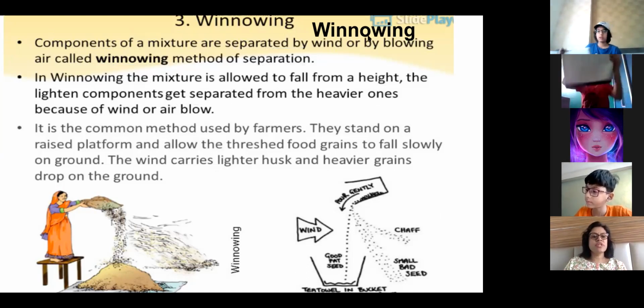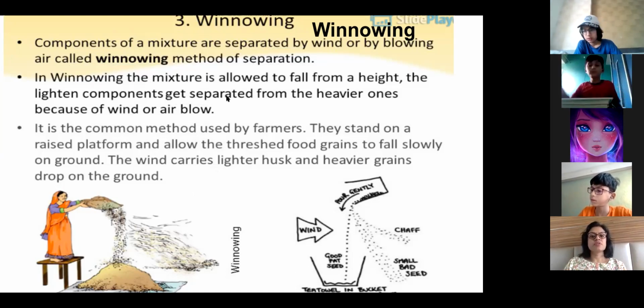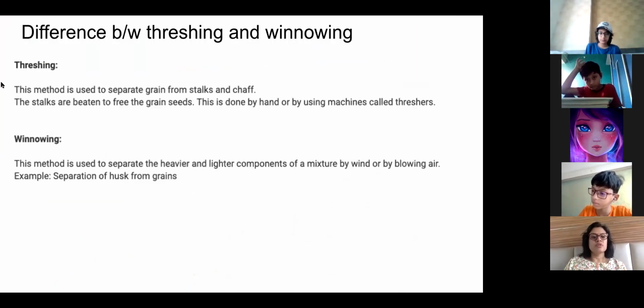So moving to the next method. These are just smaller methods, smaller ways of separation. The main methods we'll be doing later. So see the difference, don't write down, just understand. Threshing and winnowing, both methods are used by farmers. But before winnowing, threshing is done.